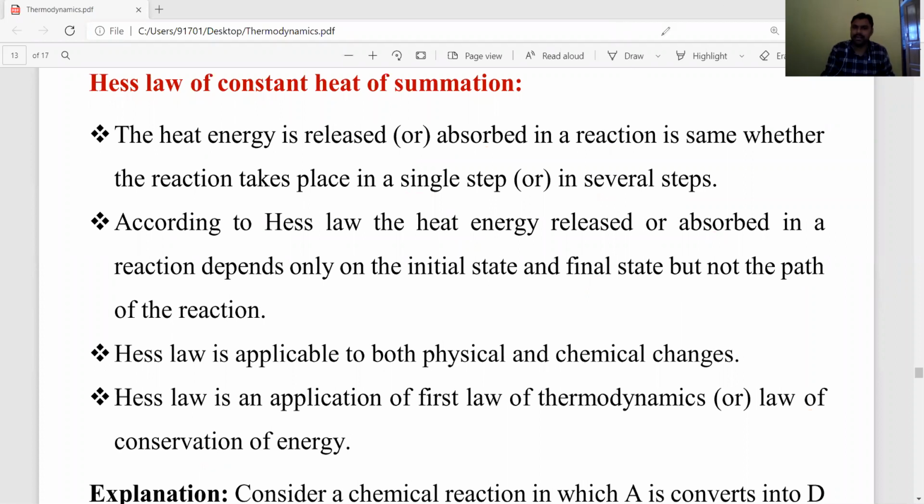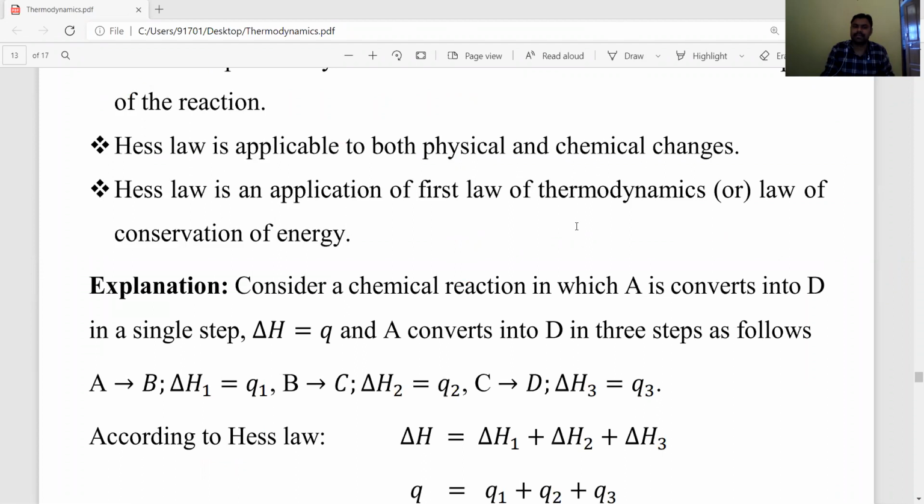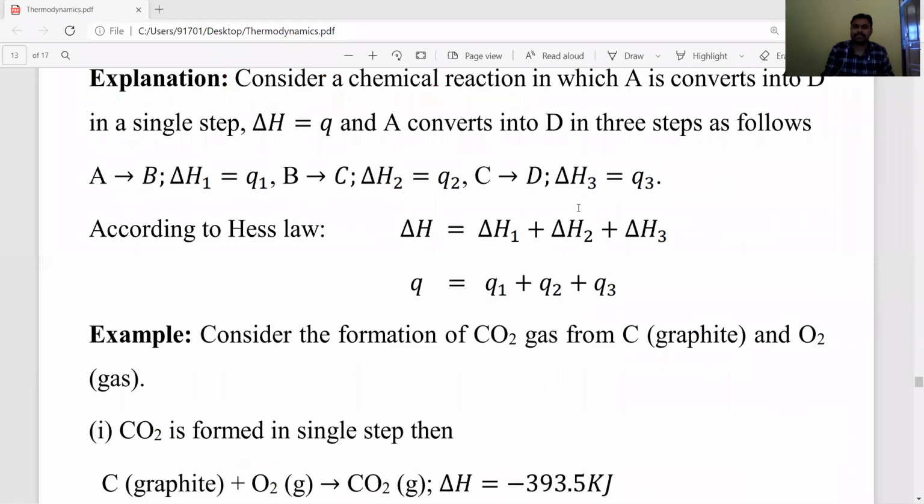I will explain the statement with the help of one example. For example, this Hess law, what they are saying, listen carefully, dear students. Now A is converted into D. This is the chemical reaction. It takes place in a single step. A is converted into D in a single step. During this single step, the amount of heat released or absorbed, delta H, let's say the absorbed energy is equal to Q.